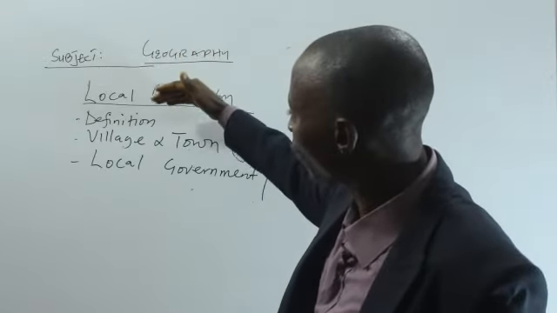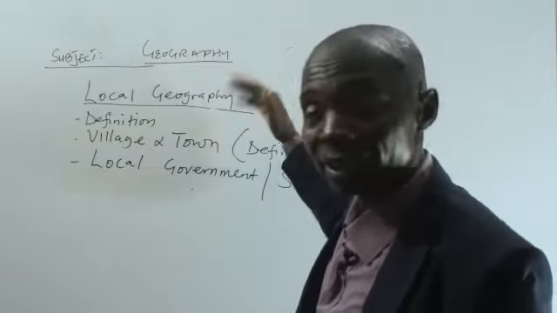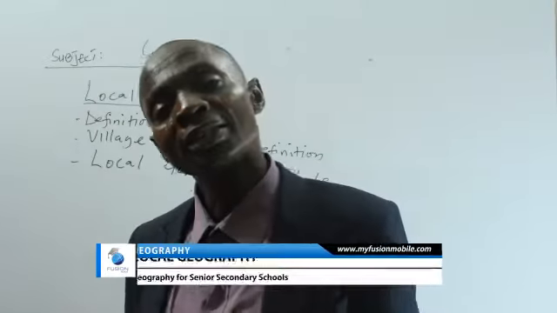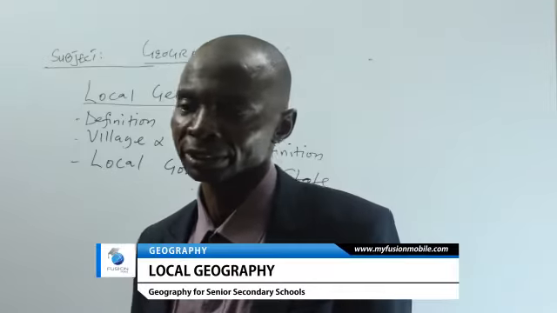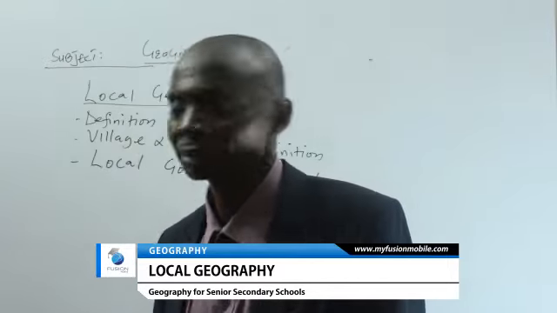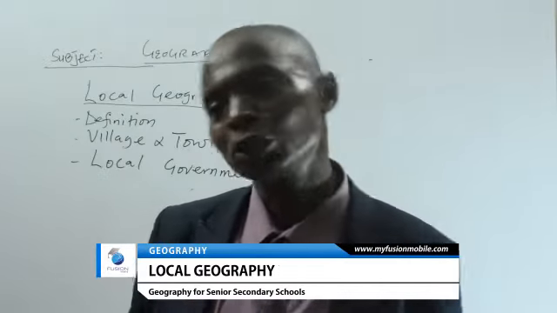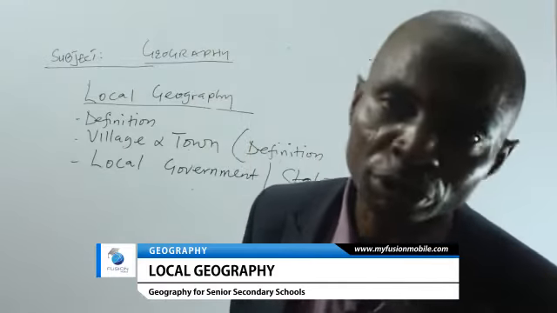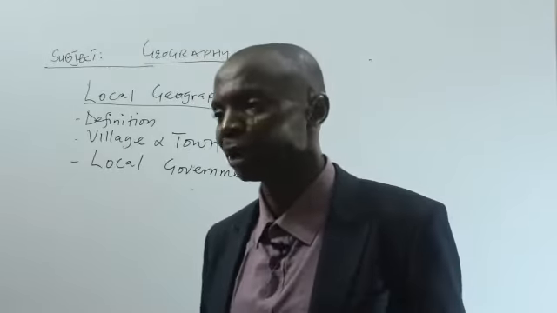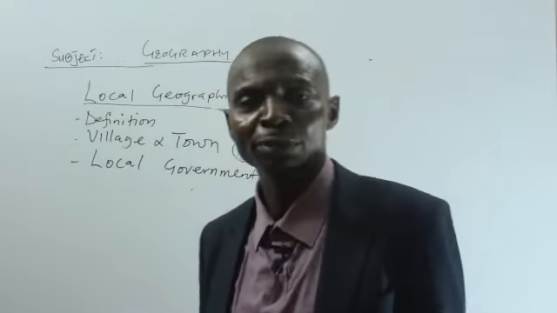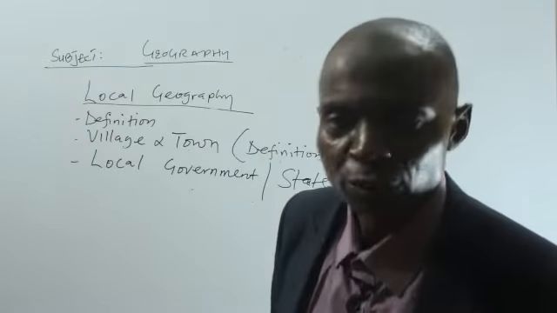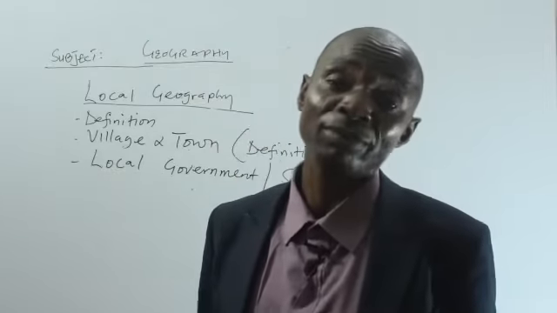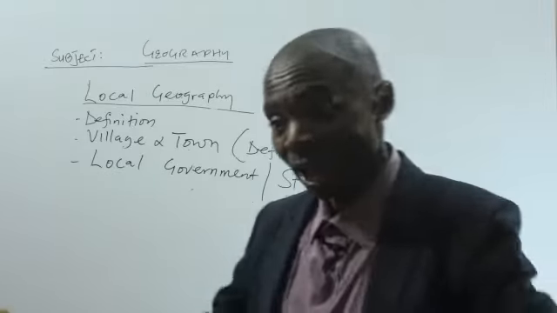In this, we have looked at what local geography is. I told us that local geography is the study of our local environment. When we talk about environment, we talk about our physical environment, like mountains, rivers, valleys, and even rocks that surround us.